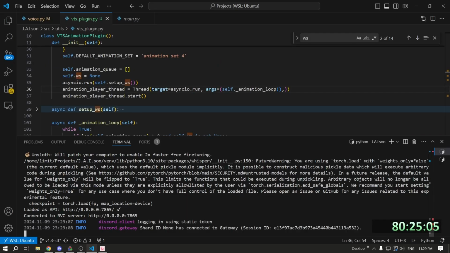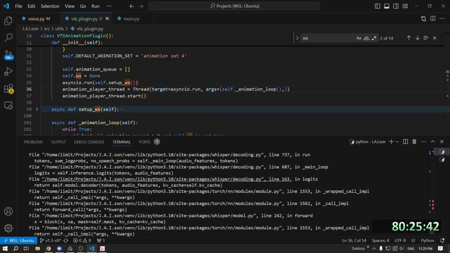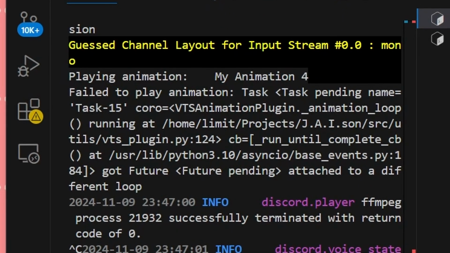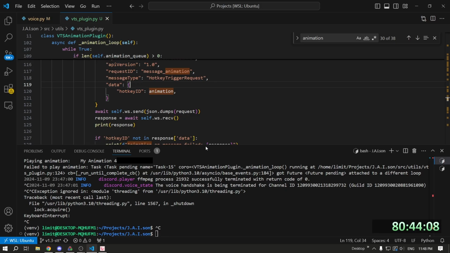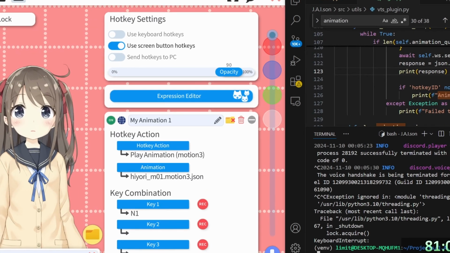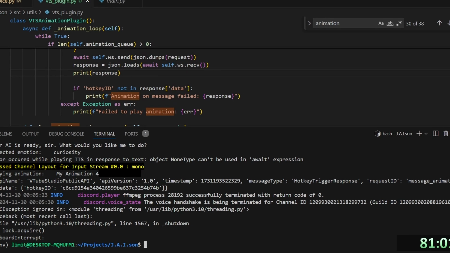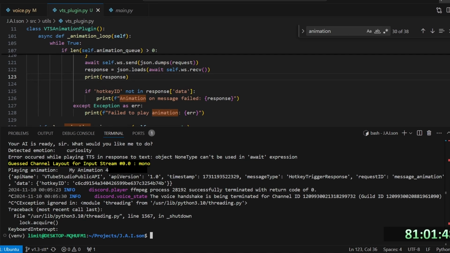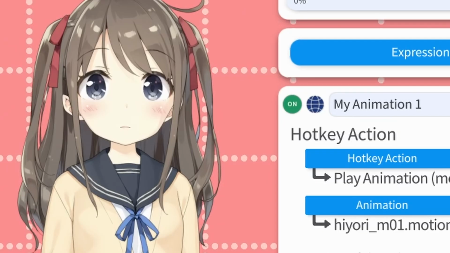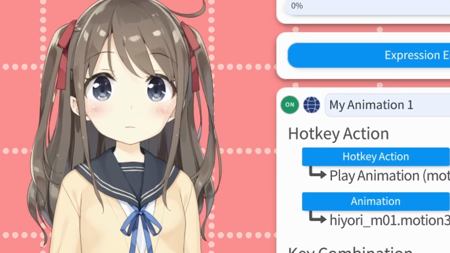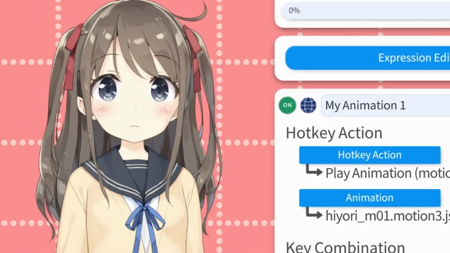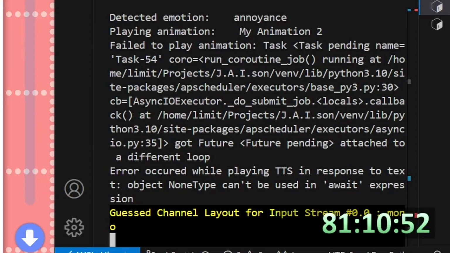Come on. Got future pending in a different loop. What? And it has to do with WebSockets then, because that's the only thing. I don't know what is wrong. This isn't supposed to be hard. I don't know what is wrong with this thing though. What? Also, you're literally building an AI. Like, come on. How can you not be hopeful after that?